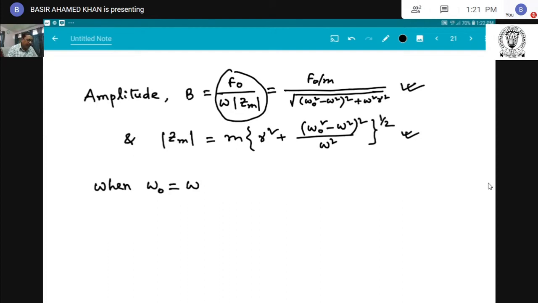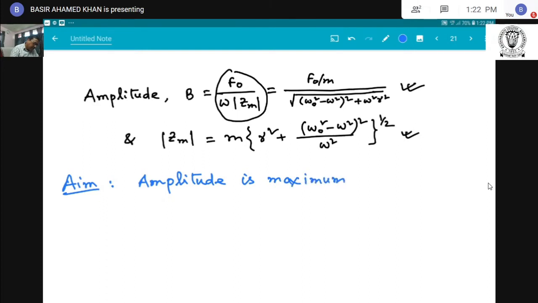That means I just write here, when the amplitude is maximum, this is the question: in which condition the amplitude is maximum.